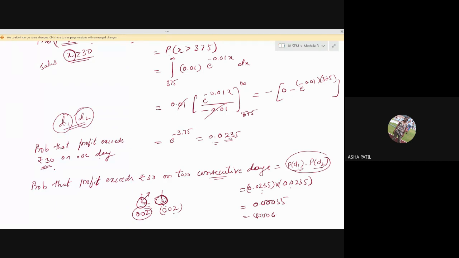Okay, time is up. We'll stop it now. B division students, if you want a separate class for that exponential distribution, whatever has been done yesterday, you just tell me. We'll think of it in the afternoon.